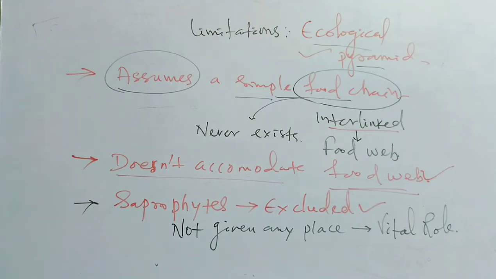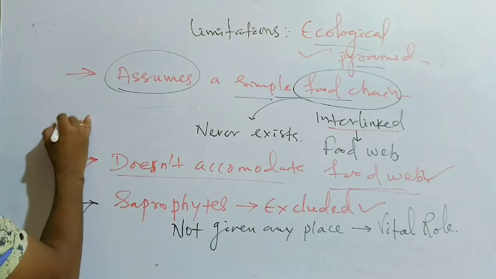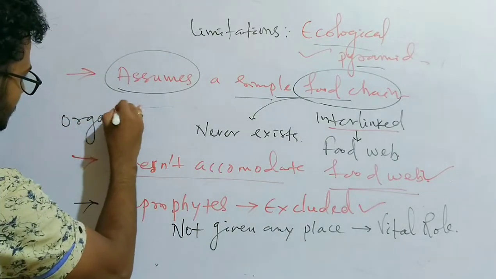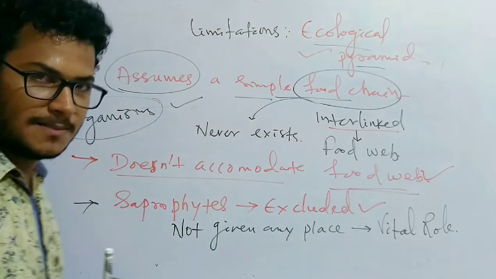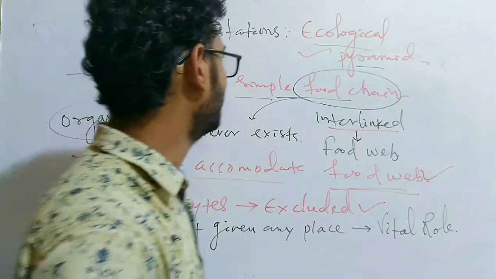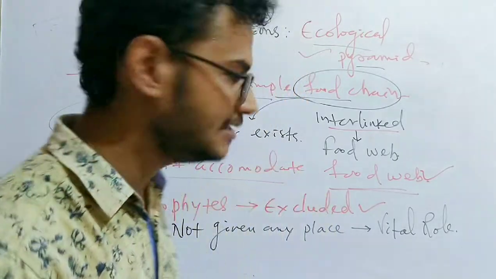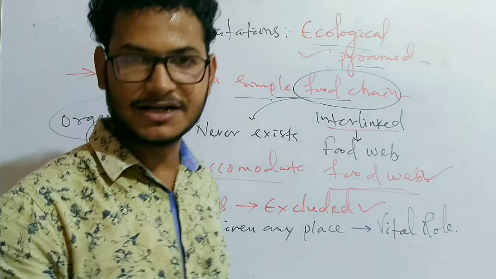The ecological pyramids do not take into account some species which belong to two or more trophic levels. Another point is that some organisms or some species belong to more than one trophic level, and they are not taken into account and not given priority. These are the different limitations of the ecological pyramid, my dear friends.